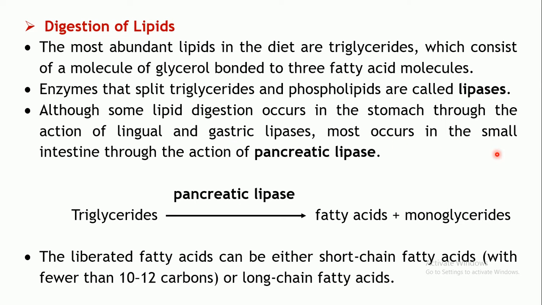Most of the digestion occurs in the small intestine through the action of the pancreatic lipase. This pancreatic lipase will split the triglycerides into fatty acids and monoglyceride. Triglyceride is nothing but a glycerol molecule to which 3 fatty acids are attached. You must have studied the different types of fatty acids. Depending upon the number of carbon atoms, there are different types of fatty acids, right? So, there are 3 fatty acids attached to a glycerol. That's why it is known as triglyceride. It is acted upon by pancreatic lipase.